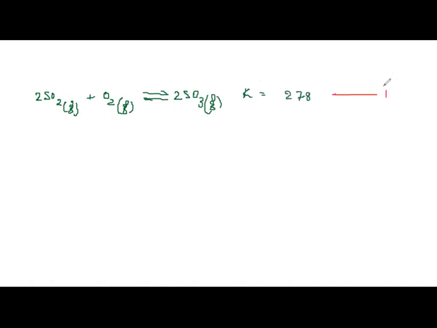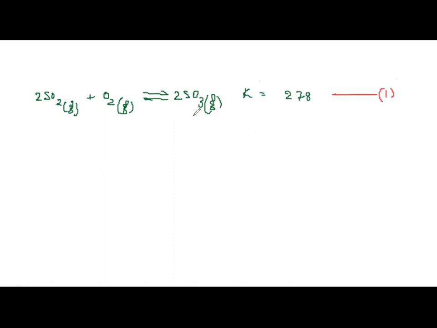is, they have given the reaction. The reaction given is 2SO2 in the gaseous form plus O2, which is also in gaseous form, reversible reaction, 2SO3 gaseous. Okay, so they have given the equilibrium constant to be 278. Fine. Let us call this equation 1.